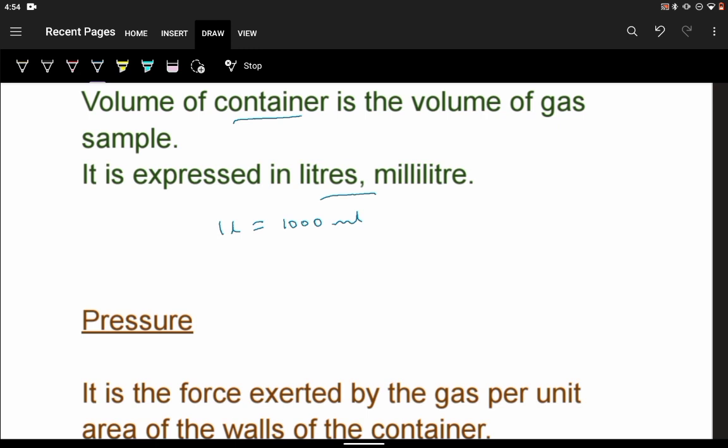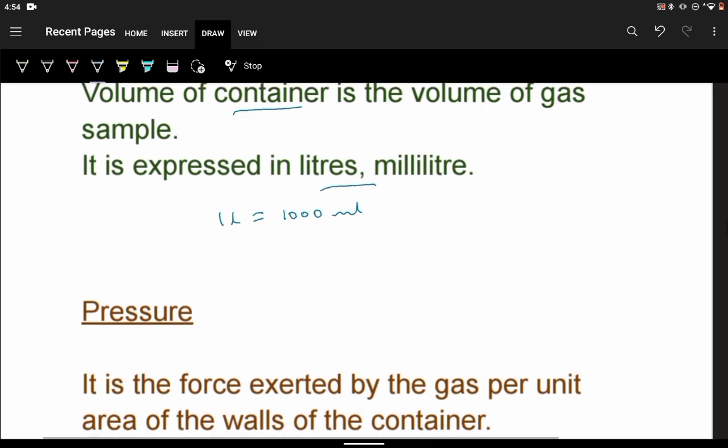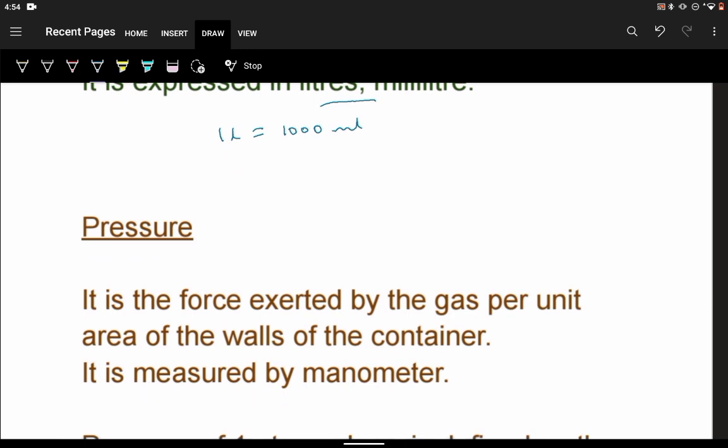Pressure is, the gas will exert some force, as I told you, on the walls of the container. So the force exerted per unit area on the walls of the container, if this is the container, we consider one unit area.